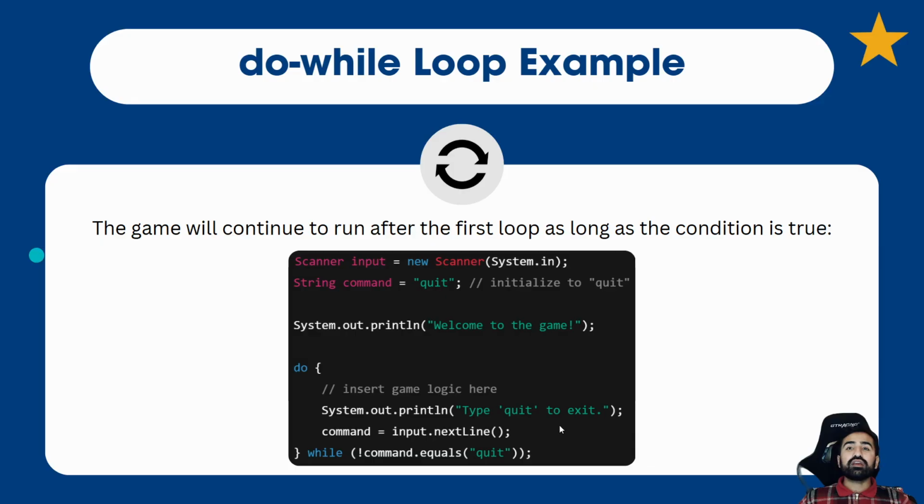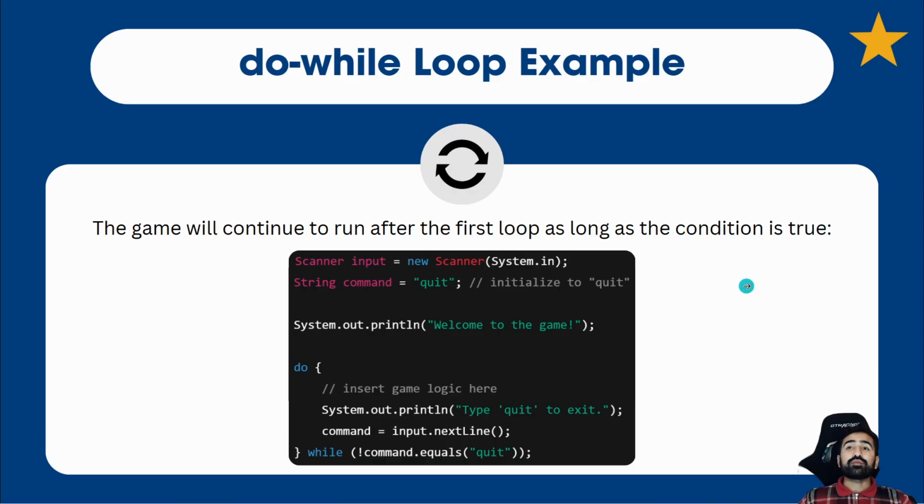So yeah, if they typed in continue, then we're going to get another loop because continue is not the same as quit. Or if they typed in, I don't know, new game, that'll also satisfy the condition. So it'll run again. Anything that they type in, as long as it's not quit, will satisfy the condition, because anything that's not quit will be not equal to quit. So that's what we're looking for.